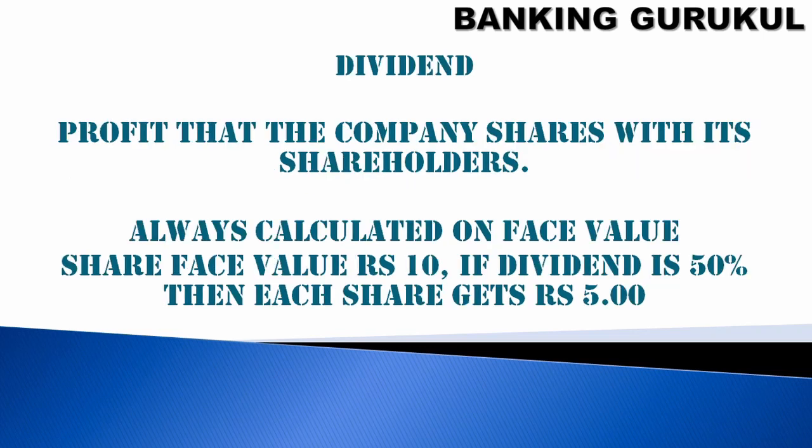What is a dividend? Dividend is the profit that a company shares with its shareholders. So if the company makes a profit, it wants to divide it among shareholders. This is called a dividend. Dividend is always calculated on the face value. For example, X company's share face value is 10 rupees. If a dividend of 50% is declared, every single share will get 5 rupees. If you have 100 shares, you will get 500 rupees. The market rate may be 300, 400, 500 rupees, but the dividend will always be declared on the face value only.